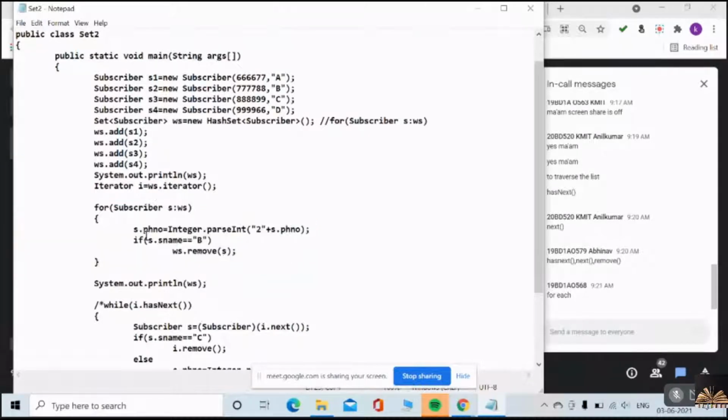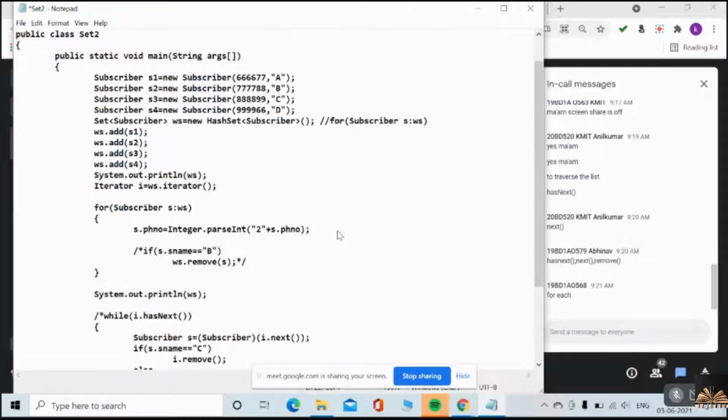Now, what I'm doing, please have a look at this. What are all the changes I'm doing? These are very important points, guys. Whatever I'm telling you in the class, each and every point is very important. So please remember how I am doing it, and observe. What statement did I just include? Only one statement. In the for-each loop, at each iteration, ws is my HashSet object. At each iteration, I am traversing each element of my HashSet.